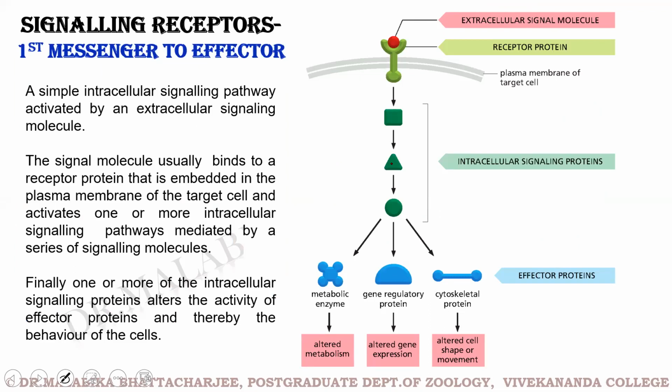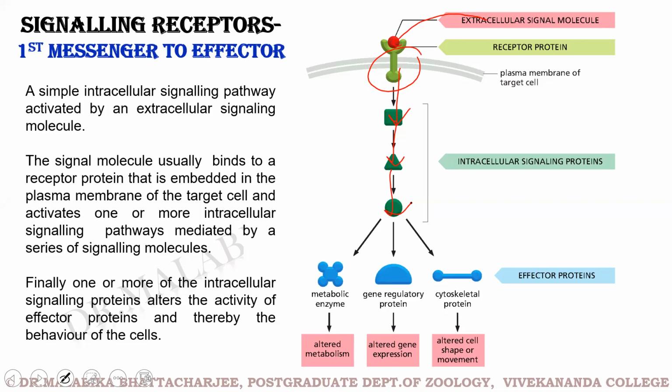Now we are coming to the messengers. Whenever we have a signaling molecule, like this is a picture of cell surface signaling, we are having a cell surface receptor. The ligand is the first messenger. It brings the message to the receptor. Accordingly, the receptor conformation changes, and the signal is then transduced to a number of intermediate molecules or intracellular signaling proteins.